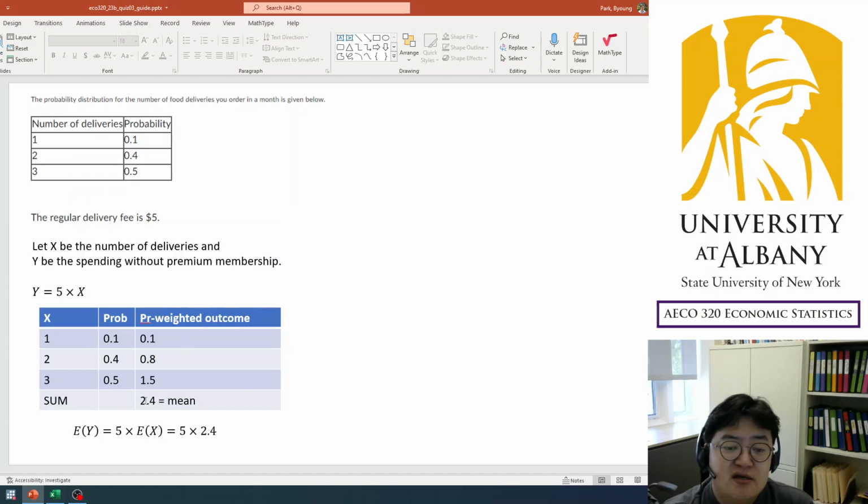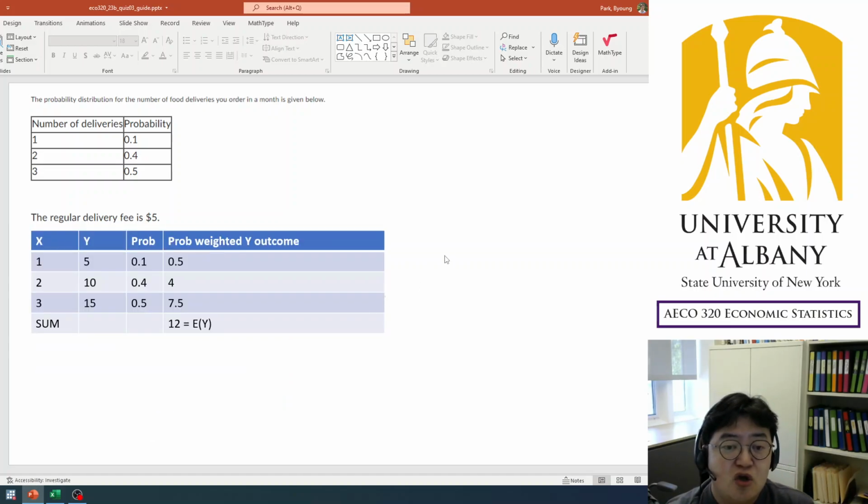Then you find that, on average, you use 2.4 deliveries. The average number of deliveries monthly is 2.4. So you multiply $5 by that, and you get the expected monthly delivery spending, which is $12. Okay, this uses the linear transformation method, but you don't need to.